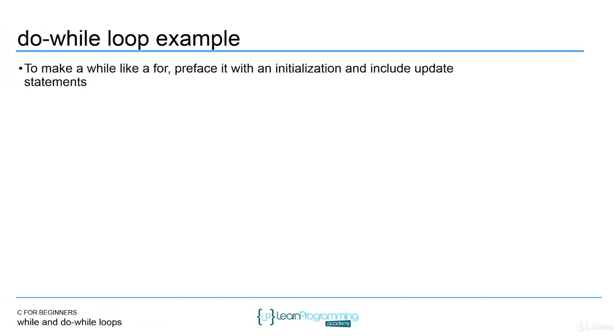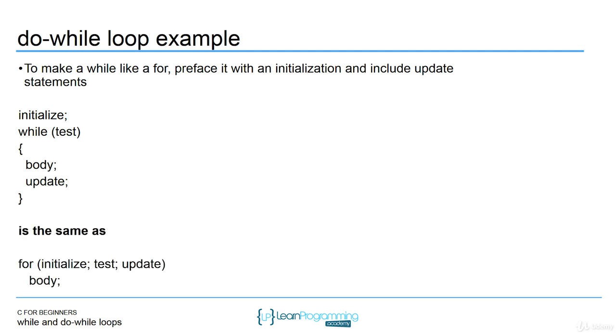If you want to use a while loop but have it act like a for loop, you would preface it with the initialization and include update statements in the body. You usually always do this for a while loop, but this is the equivalent of a for loop. The initialization of the loop control variable is outside the loop. The condition to test is inside the parentheses, and then you're updating that loop control variable in the body of the while loop. That's the same as the for loop: initialization, test, update, and then the body. There's no difference. Again, I use the for loop maybe for counter-controlled loops a little bit more, but I'll use both the for and the while interchangeably, depending on how I'm feeling that day.